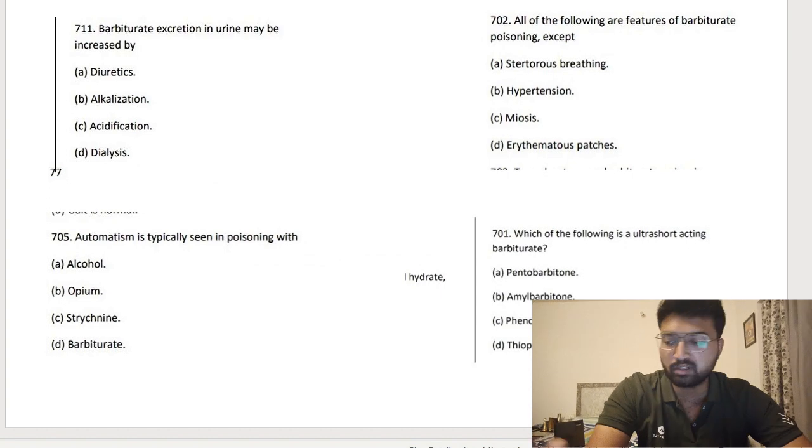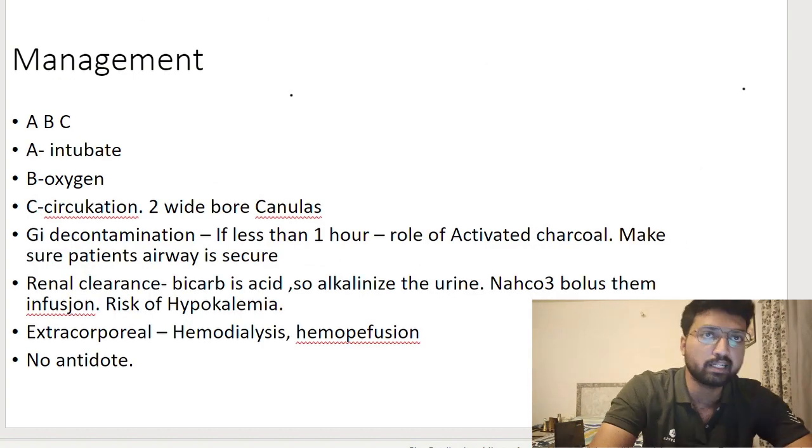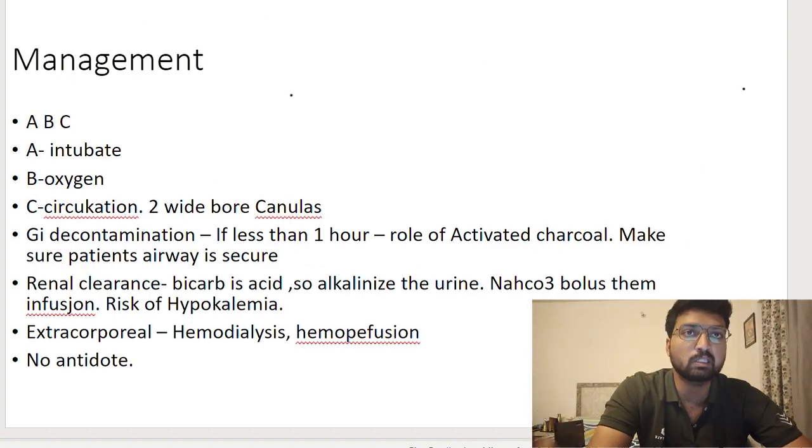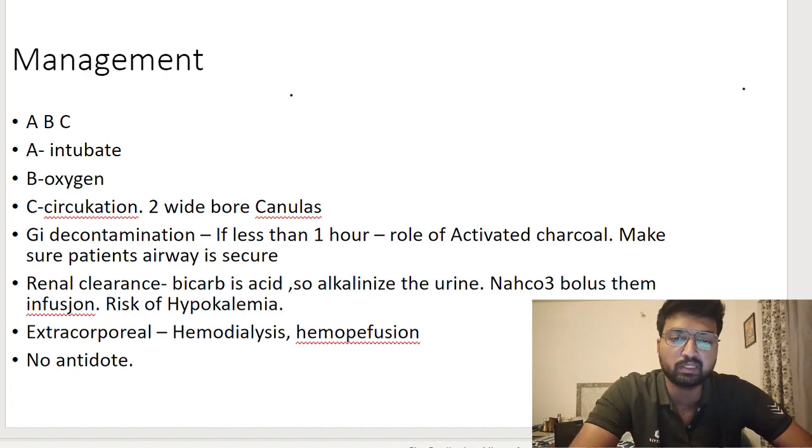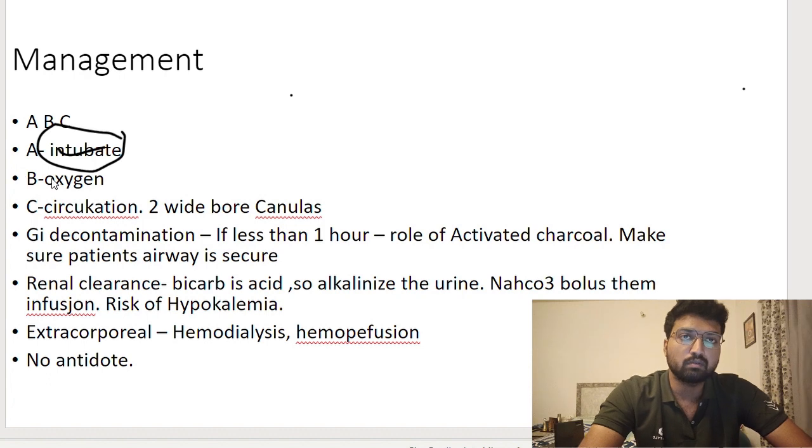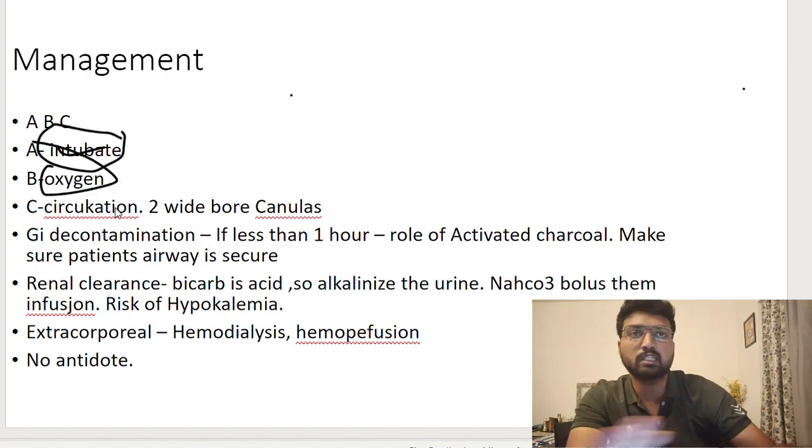Talking about management, whenever you have to write an answer about management, you have to start with supportive treatment. So the patient is comatose, he is not breathing. What will you do first? You will first intubate the patient and secure the airway. If he does not need intubation, you will simply give him oxygen. And it should be done simultaneously.